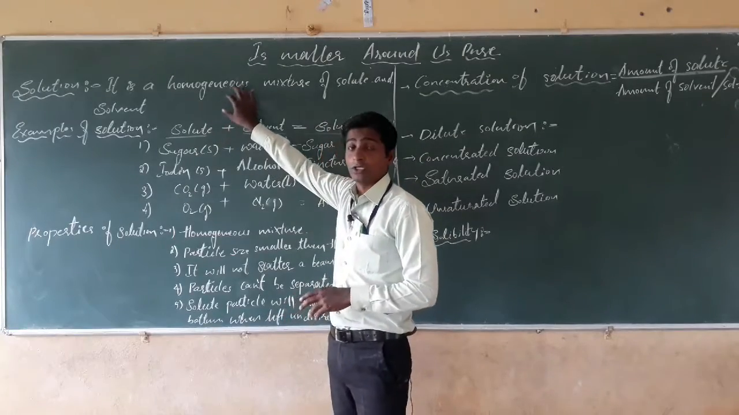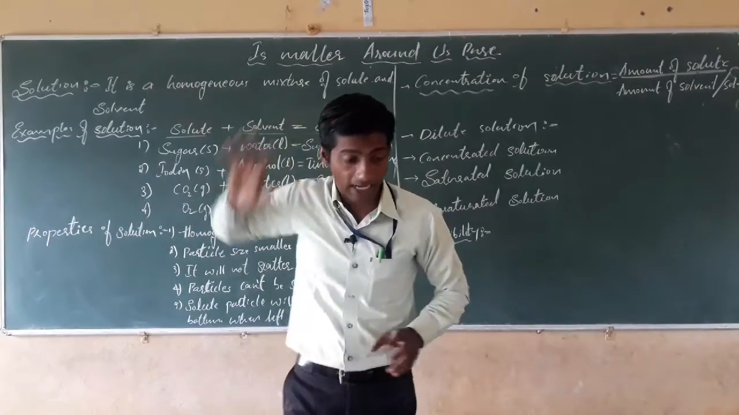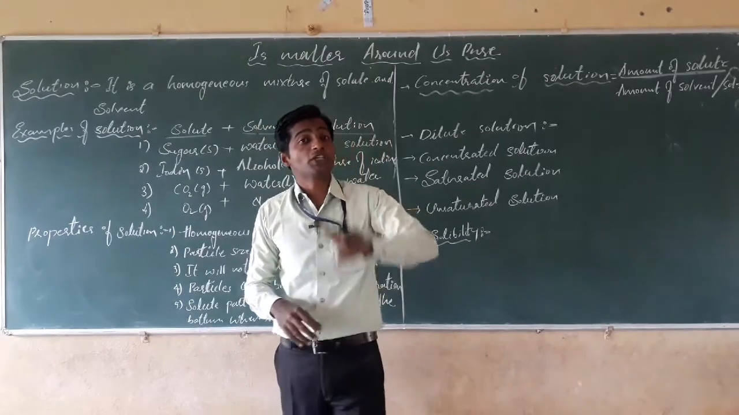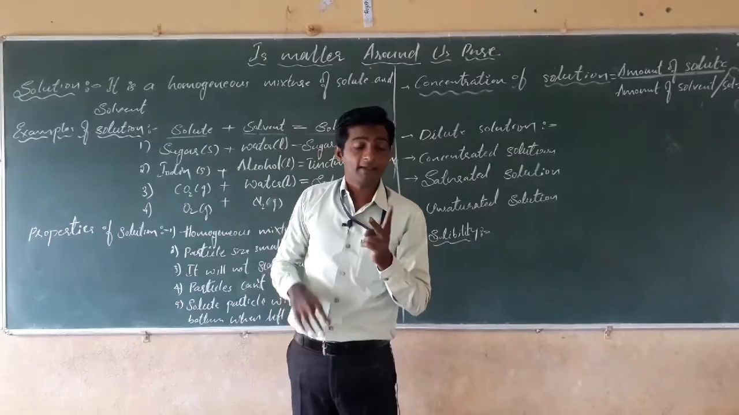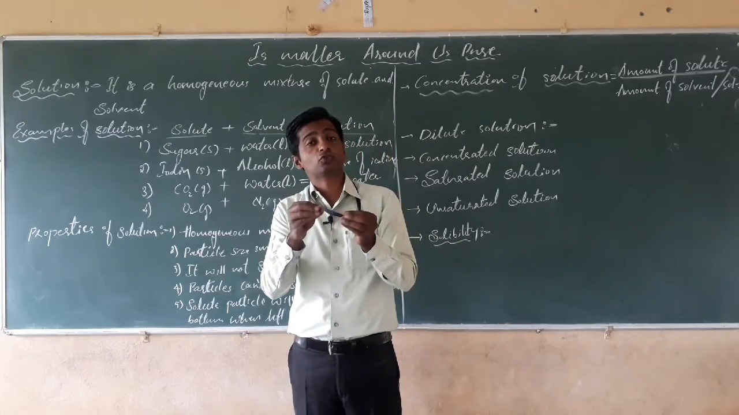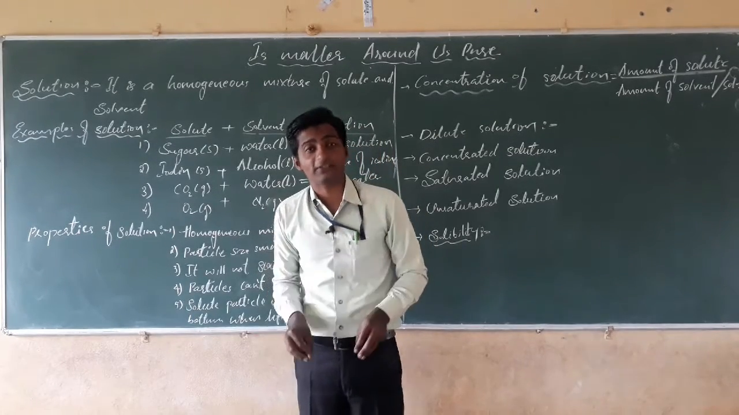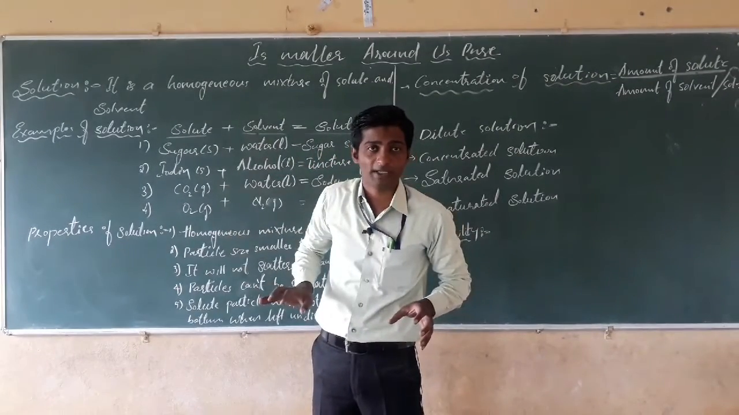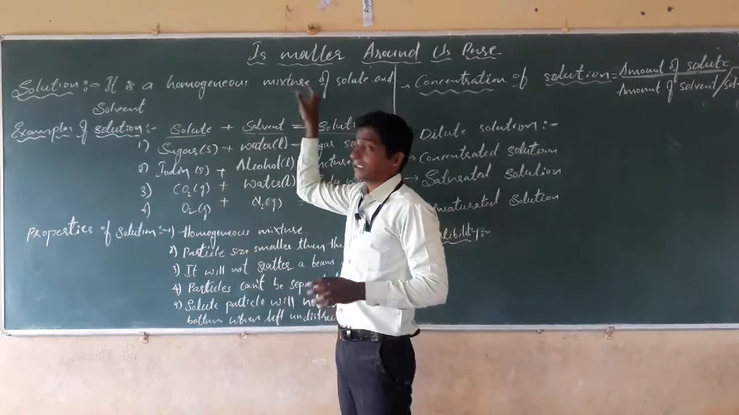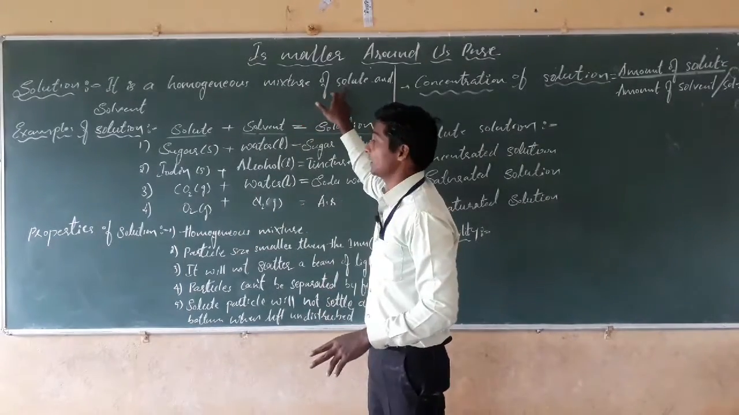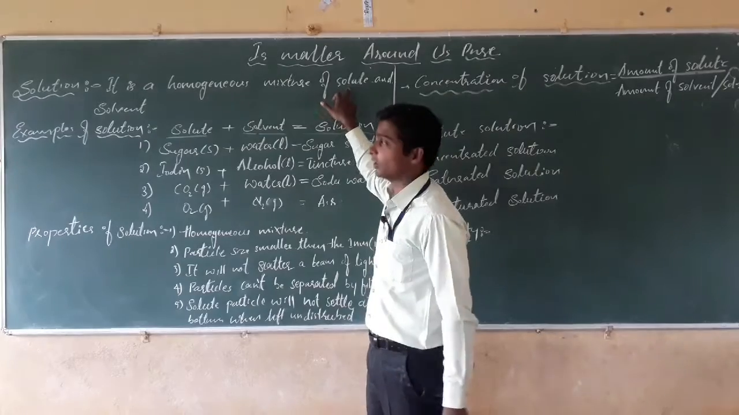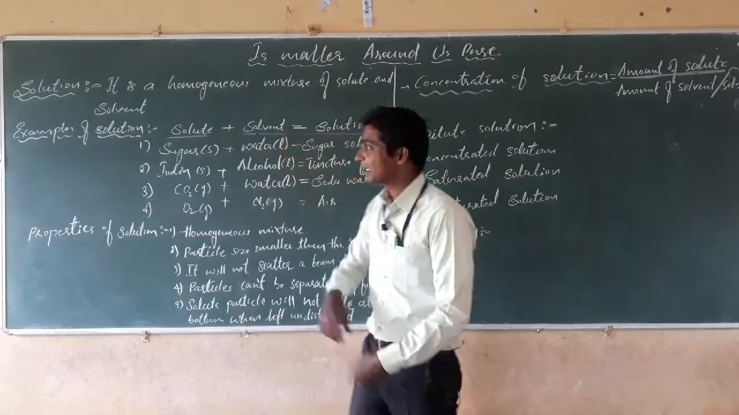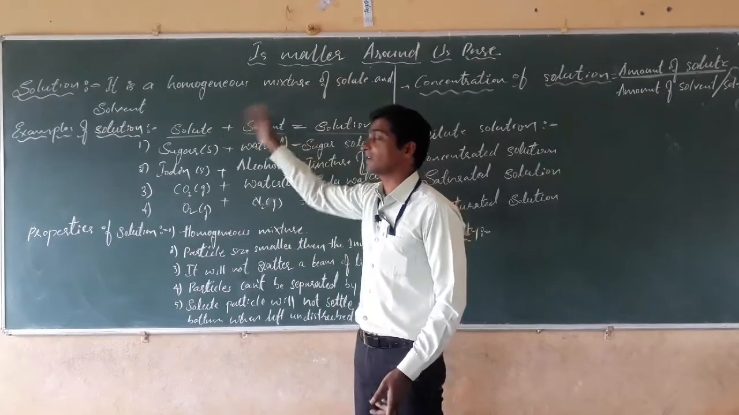Dear students, yesterday we studied one example, that is alloys. Alloys are homogeneous mixtures of two or more metals. The metals melt into their molten state and mix, forming a homogeneous mixture of two or more metals. Here the metals are present in solid form, so the solute may be solid, liquid or gas. Like that, we can add solutes and solvents.